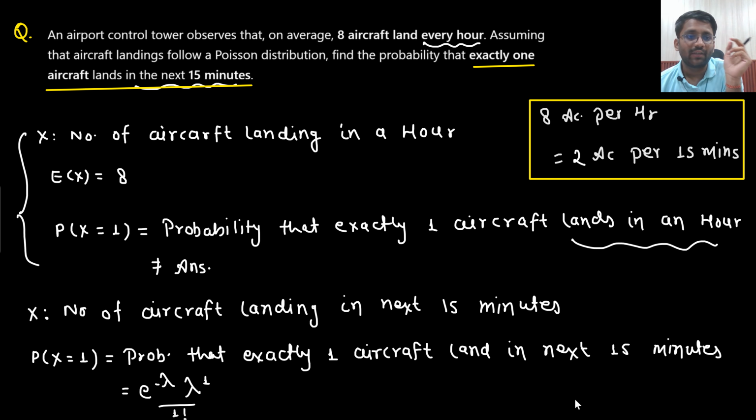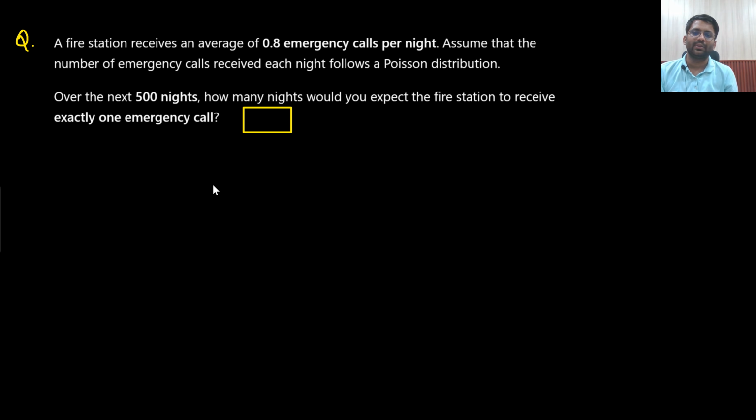So the random variable x is the number of aircraft landing in the next 15 minutes. You need to find the expectation of x, the expected number of aircraft landing in the next 15 minutes, which equals 2. Now the probability of x taking the value 1 means the number of aircraft landing in the next 15 minutes should be equal to 1. This is what we are supposed to find out. I hope you are solving with patience. If you solve with patience, then you will be able to solve. So this question is also done. Let's go to the next one.